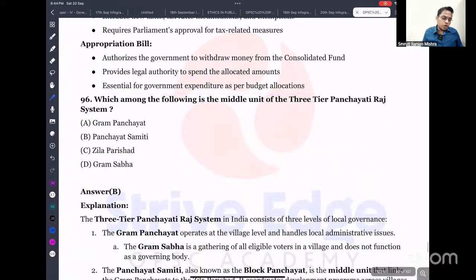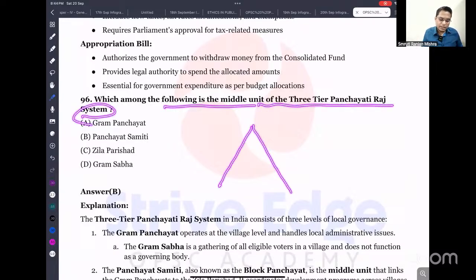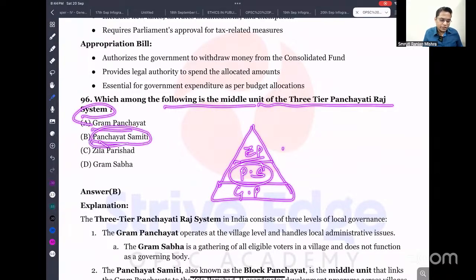Okay. So which of the following is the middle of the 3-tier panchayat system? I think you already know that in the panchayat system we have a 3-tier structure: gram panchayat, panchayat samiti and zila parishad. So the middle level is panchayat samiti. And gram sabha, these are actually members.